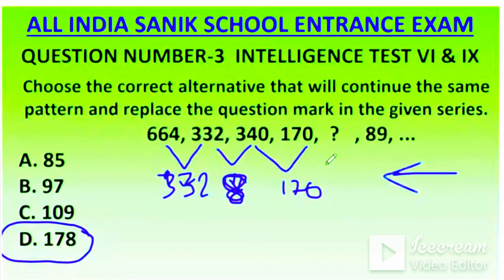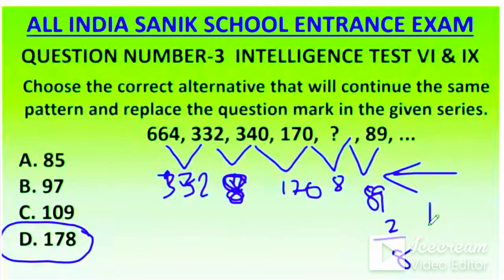From this side, if you go, once it is doubling, 170 plus 170 is 340. It means if you multiply 170 by 2, it will come 340. Then subtracting 8, it will come 332, again it is doubling. So one time doubling and second time subtracting. So already here it doubled, so here we will be subtracting 8 and here we will be doubling 89. 2 into 89, the difference should be 89. So 89 plus 89, what will come? 2 nines are 18, carry 1, 2 eights are 16, plus 1 is 17, so 178. This is the correct answer.